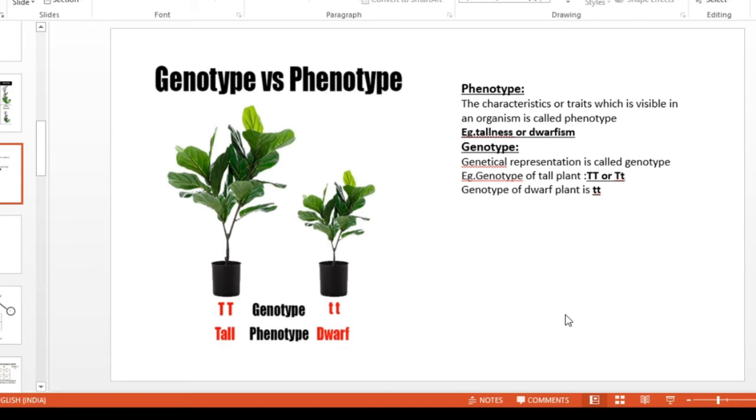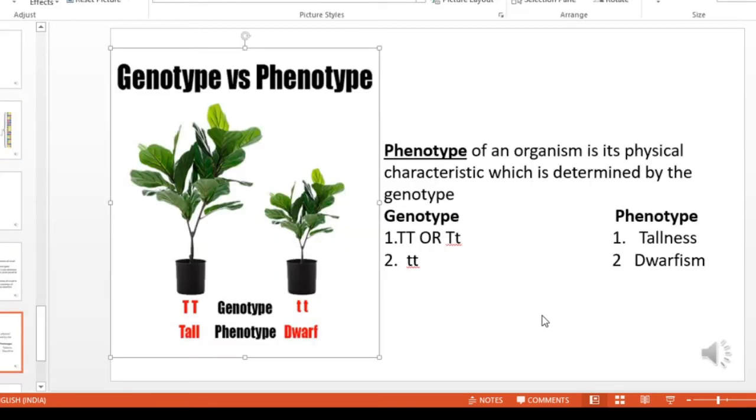Then what is a genotype? It is the genetic content that we cannot see with our naked eye. So the first plant, that is the tall plant, we can denote as capital T and capital T. This capital T and capital T are letters. We are using letters to denote the genotype.